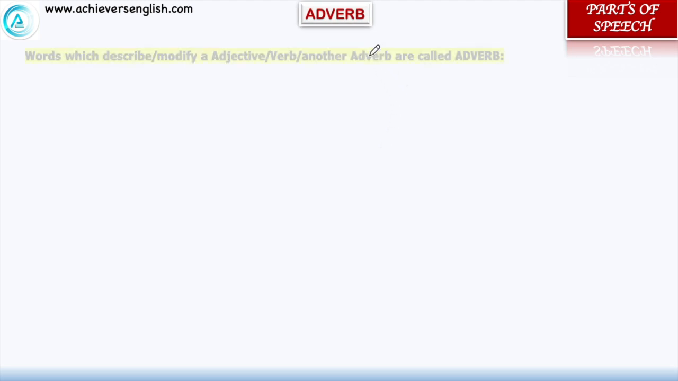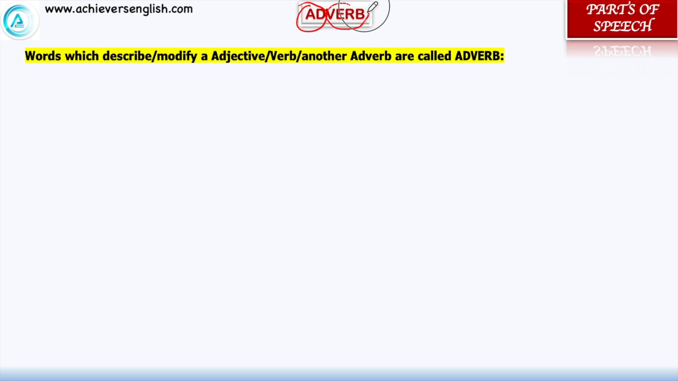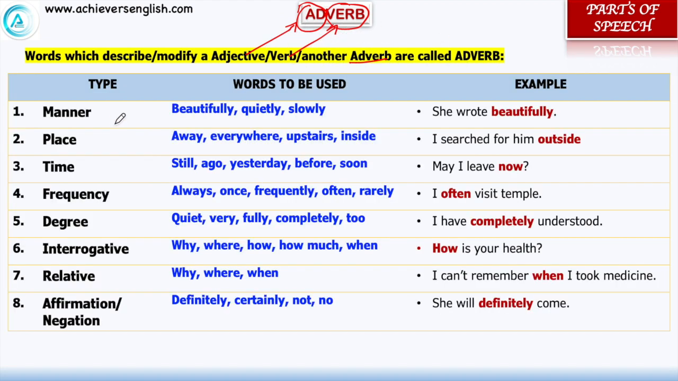Now let's study adverbs. As the spelling suggests, adverb, we can easily remember that the words which modify adjective or verb or another adverb are called adverbs. The categories of adverbs are 8. She wrote beautifully. How did she write? She wrote beautifully. Wrote is modified. Wrote is a verb, therefore this is an adverb because it is adding more to the verb.